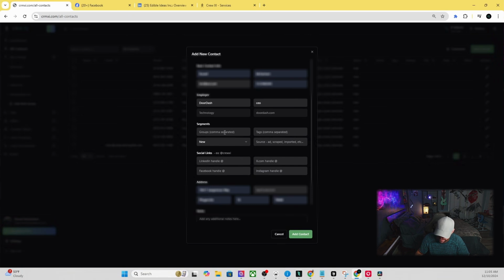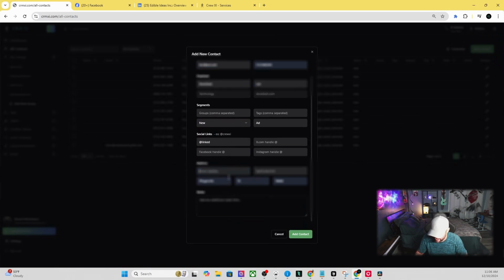Segments is where you'll be able to set groups, tags. This is where you can set what stage they're at. Are they new, qualified, unqualified? Are they existing customers, or did you lose them? The source could be your ad or wherever you got them from. And this is where you could add their LinkedIn or whatever handles you want. I'm going to have to delete this. And then you can add any special notes you want for them.